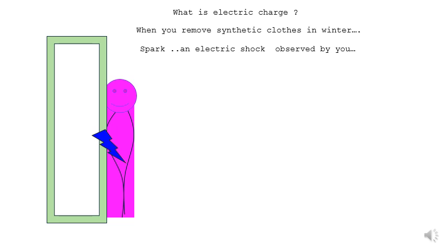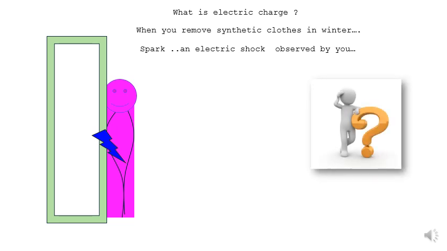I repeat again: a person wearing synthetic clothes in winter removes them, and when touching the metallic part, there is a spark and the person observes an electrical shock. The million-dollar question in our mind: why does this happen? From where does the spark come, and why does the person observe a mild electrical shock? What is it called in physics? How can we define the spark and the electrical shock?